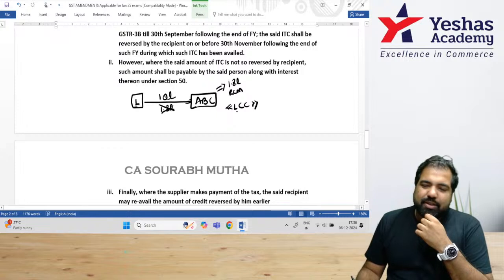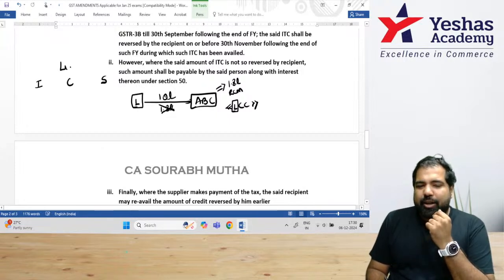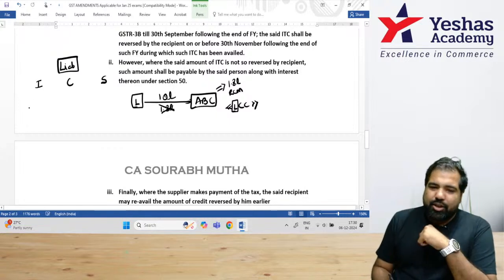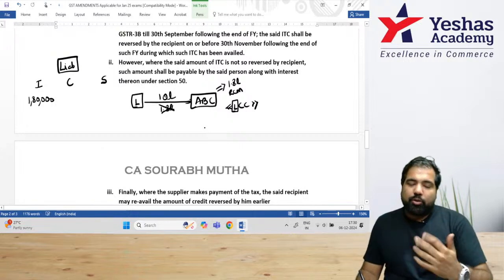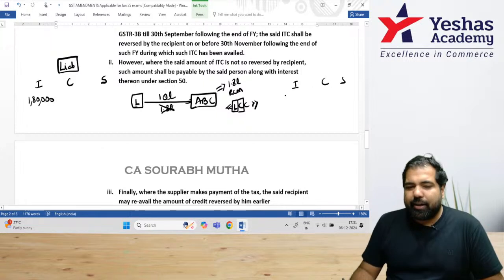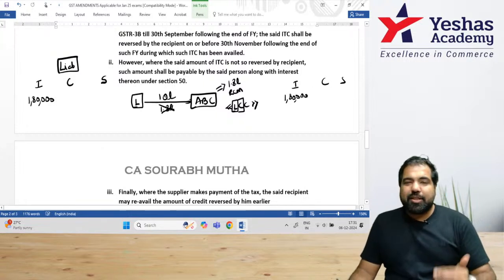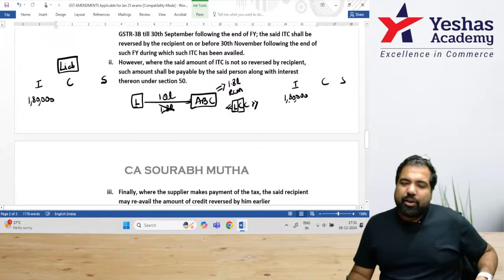What is the shortcut? First, this 1,80,000 will go in your liability ledger. Do you remember the liability ledger where you have IGST, CGST, SGST? In that liability ledger, because you owe it to the government, this amount will go. So 1.8 lakh, assuming it's IGST, you will have to pay. So first it will go to the liability ledger because you've got to pay it. Next, can you take credit of it? Obviously, in the credit ledger, ITC, again I can take credit of it. Why? Because it's a purchase. Purchase leads to credit. So first you'll put it in the liability ledger. Second, you'll take credit also.